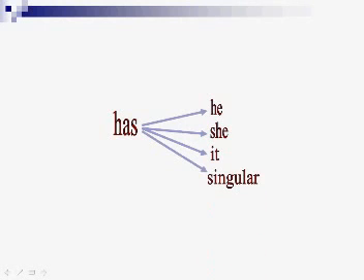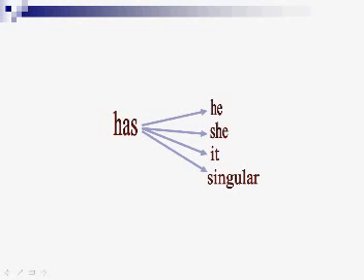Okay, but about has, when do we use has and when do we use have? Has comes with he, yes, of course, and she, it, and singular, okay? So I would say, he has.